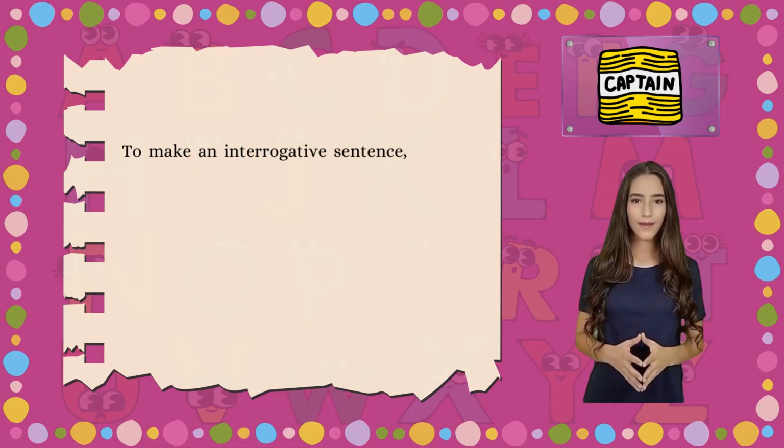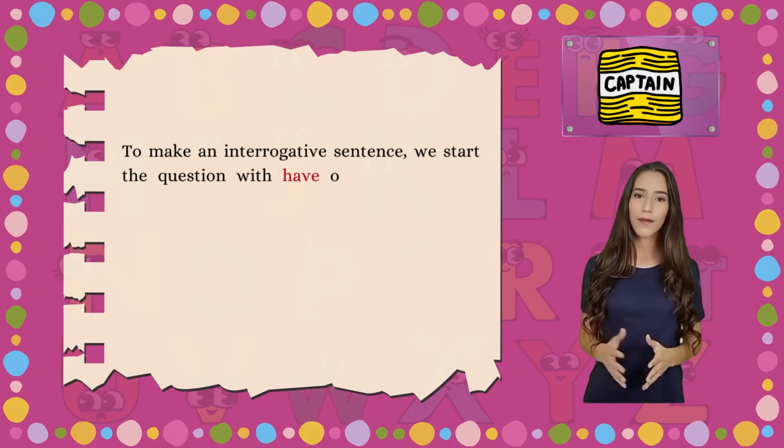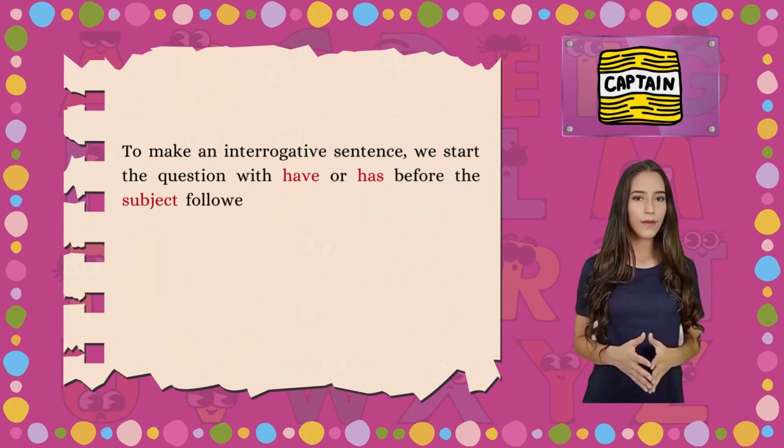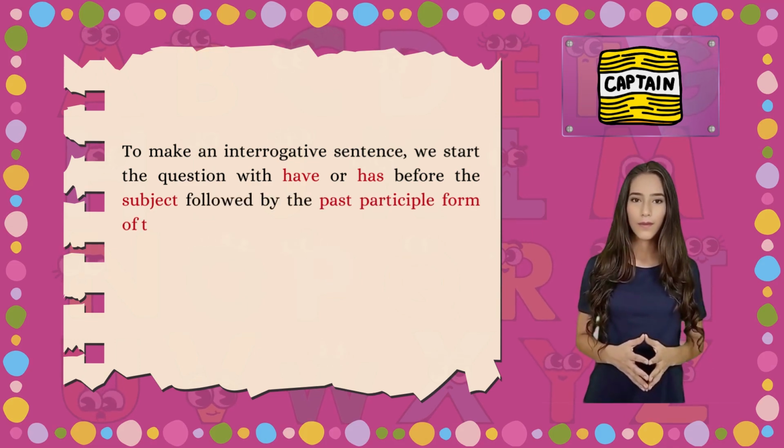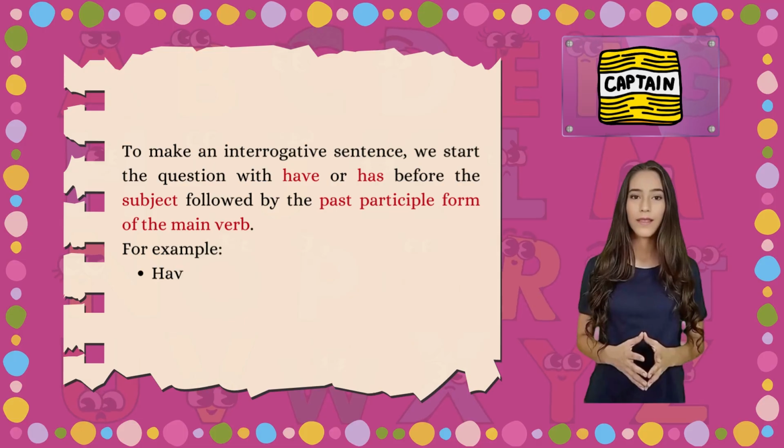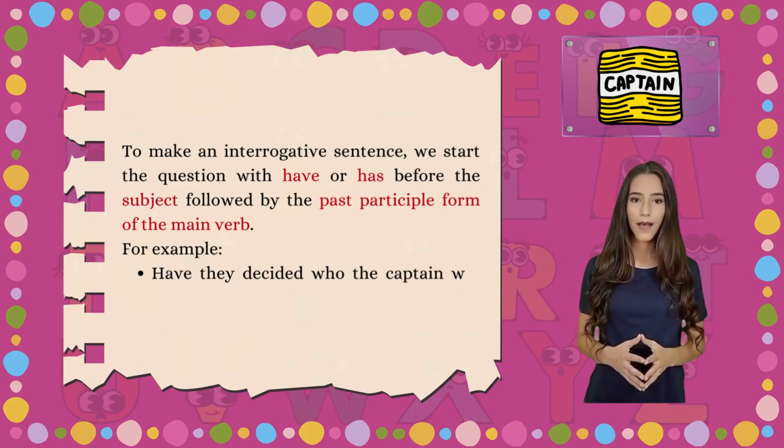To make an interrogative sentence, we start the question with have or has before the subject followed by the past participle form of the main verb. For example, have they decided who the captain will be?